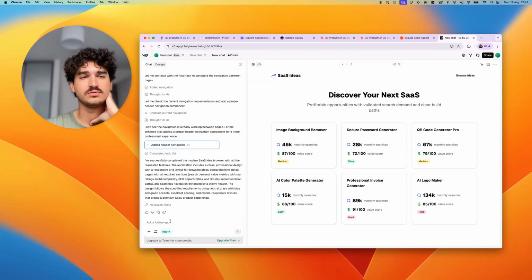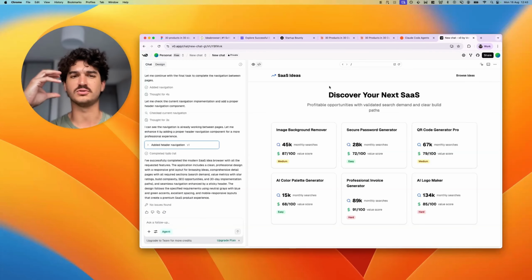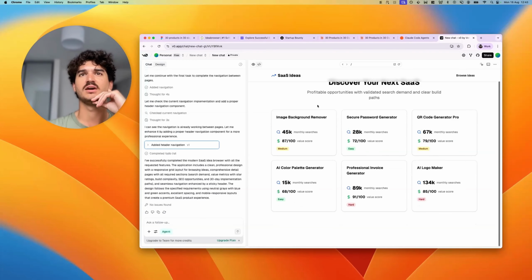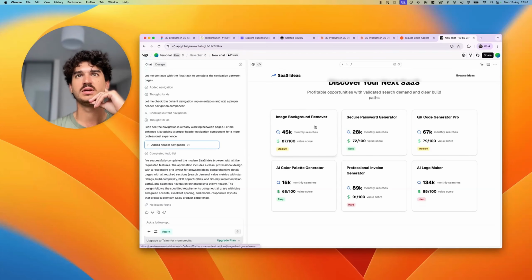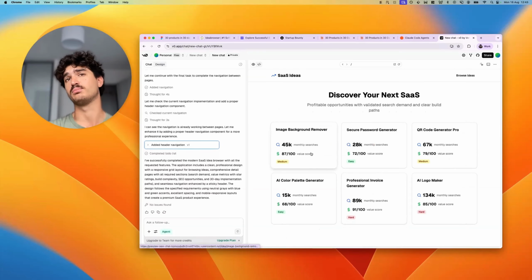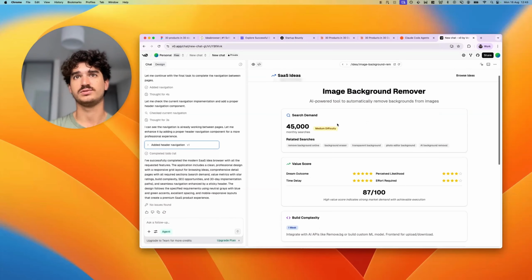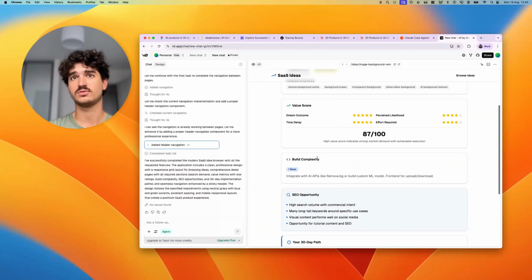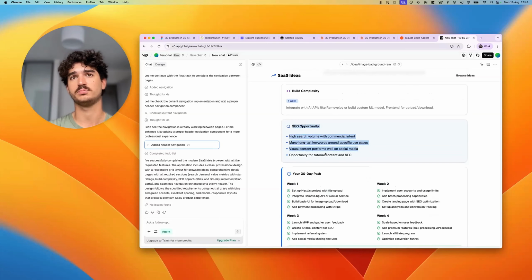It's used the agent to cook up something pretty nice and clean. In my prompt, I asked it not to overuse gradients or colors or icons, which AI design loves to do, but again, we've got something simple here. Main structure, so yeah, like I say, browse, monthly search. We can see search demand, related searches, value score, build complexity, SEO opportunity.